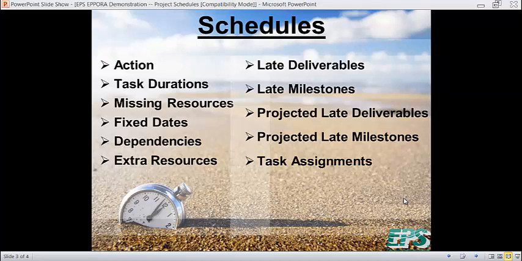Late deliverables. Whenever a deliverable is going to be late, EPPORA will send messages to the sponsor, the project manager, the business analyst, and anybody else you elect for that project. Late milestones, the same thing. Whenever a milestone is going to be late, the same personnel get messages. Projected deliverables that are going to be late: EPPORA scans the schedule, and for any deliverable that's projected to be late, it provides an information message. The amount of late is over 5 days by default, but you can change that number to whatever you want. Same thing goes for late milestones. We project late milestones.